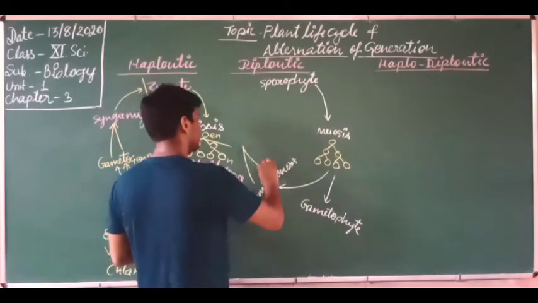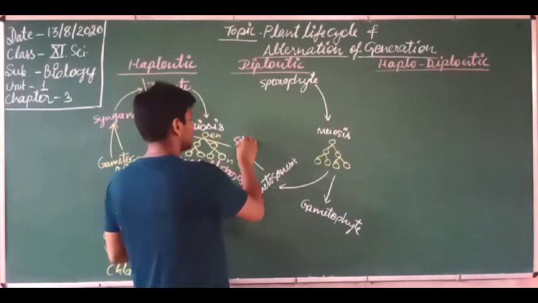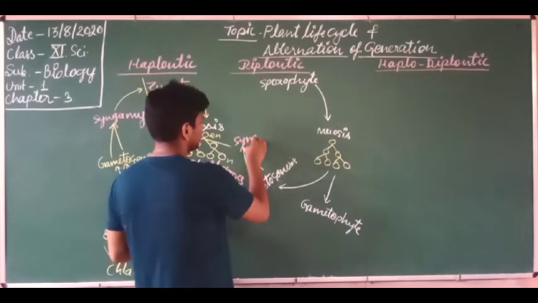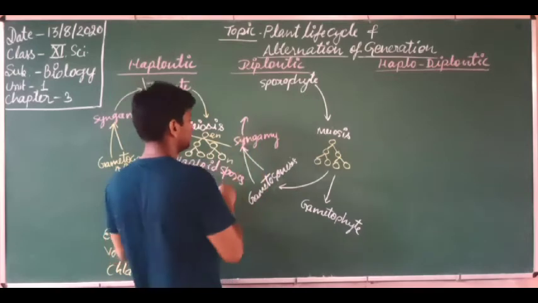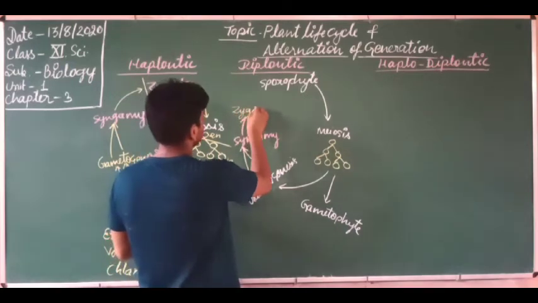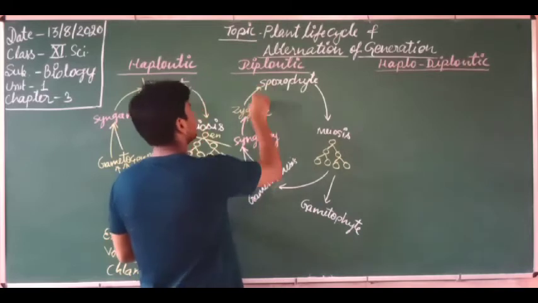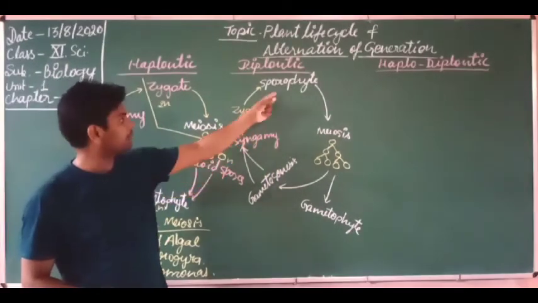So these gametes are fused to form the zygote. This is syngamy. After syngamy, the zygote is formed, and this zygote undergoes mitosis cell division and produces the sporophyte.